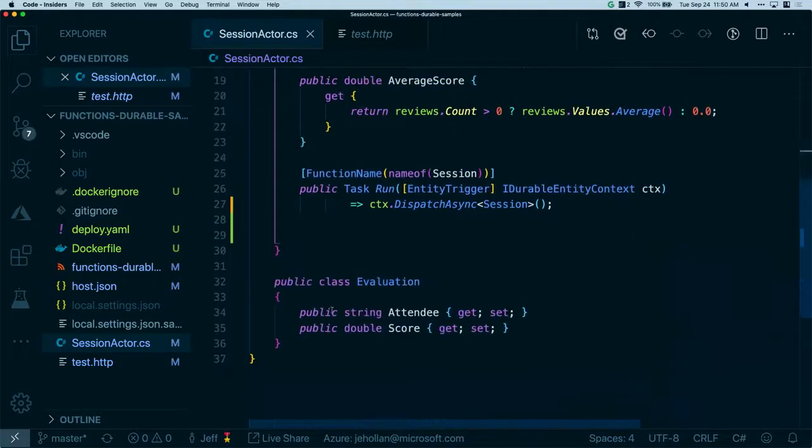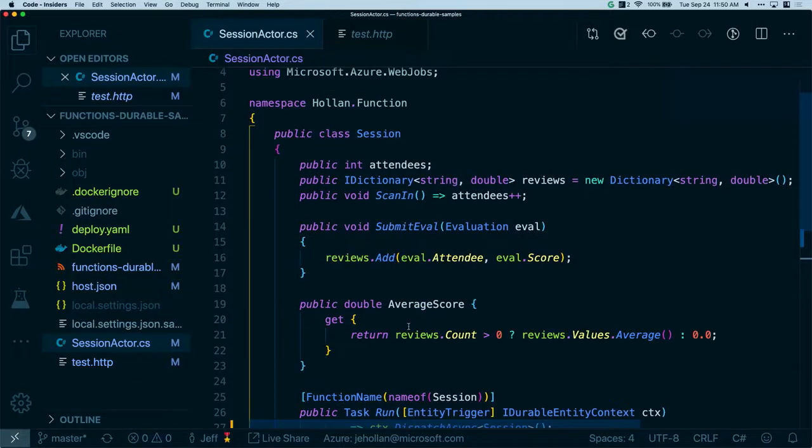Here I'm going to pass in an evaluation, which I've defined here. It's just an attendee and a score, as I mentioned. I can add those together. I can even get back an aggregation, which is like, hey, give me back the average score for this session. I could now deploy this class, this durable entity, as a function app, have it processing and maintaining the state for every session happening at the conference, maybe multiple sessions in parallel, and durable entities is going to maintain the state for me. Storing all this in Azure storage behind the scenes, but I as a developer haven't had to worry about wiring that out.